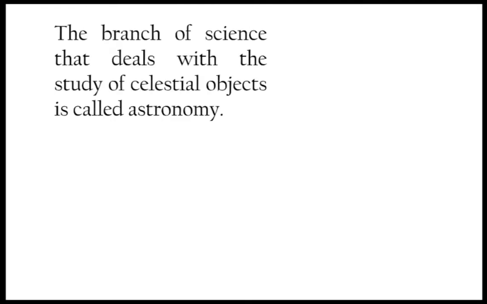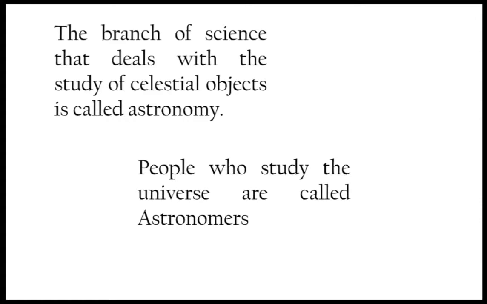Now there is a branch of science that deals with the study of the universe and the objects present inside it, that is, the celestial objects. All the objects present in the universe are known as celestial objects, or heavenly bodies. The study of these celestial objects is known as astronomy, and it is done by people known as astronomers.